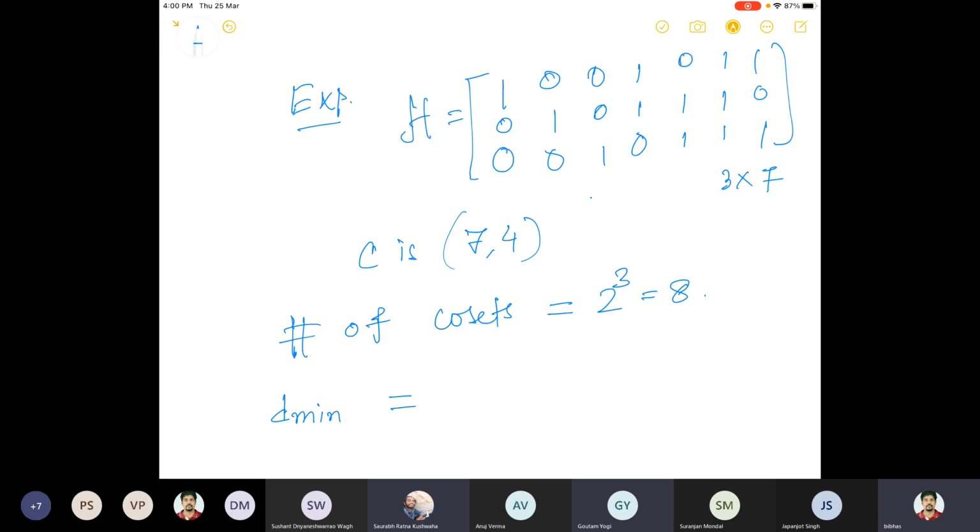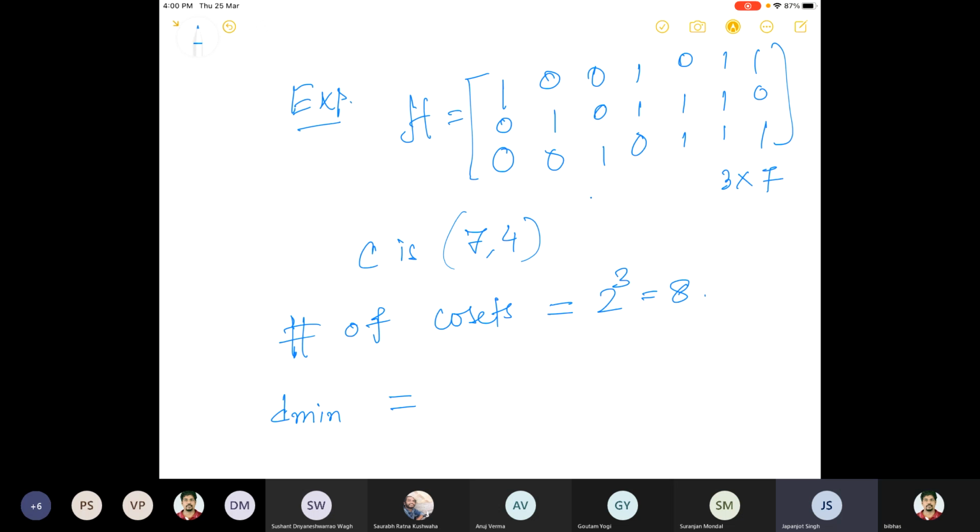How do you find it? We have to look at the columns, and the minimum number of columns such that their sum is 0. It cannot be 1 because there is no 0 column in the parity matrix. It can be 2, but if you add up any two columns, you'll see that it's not 0.